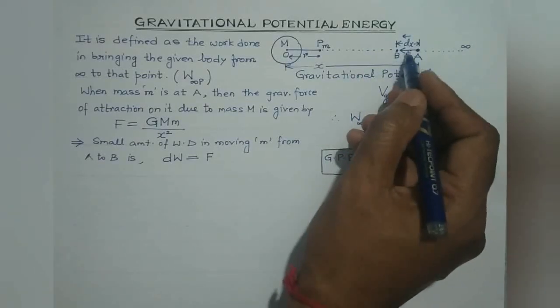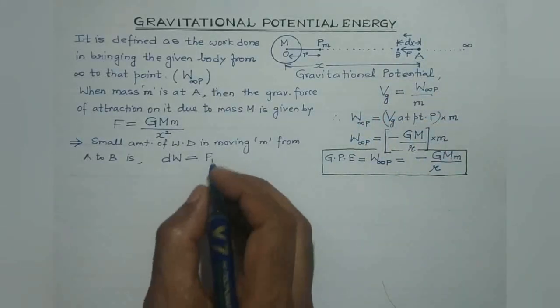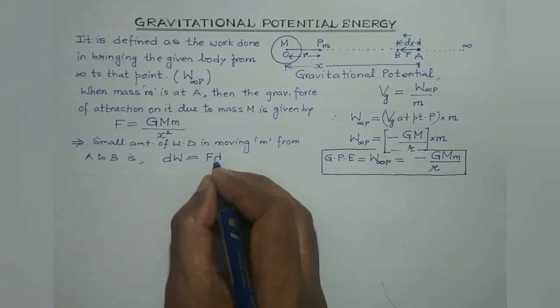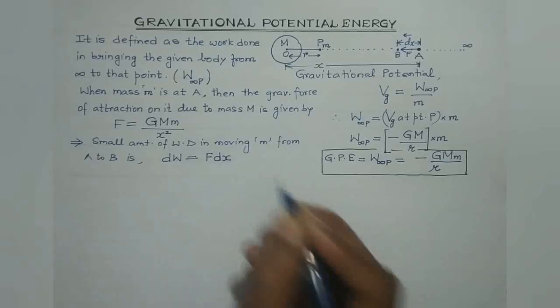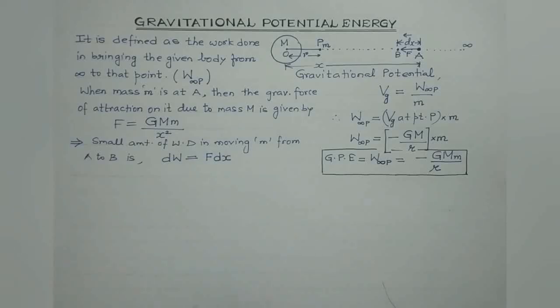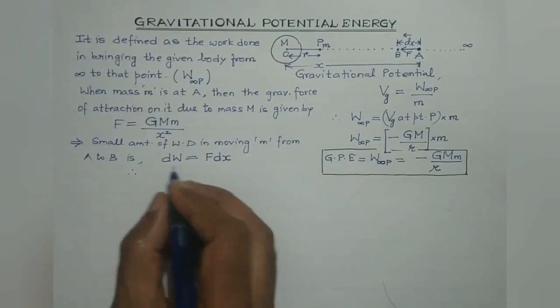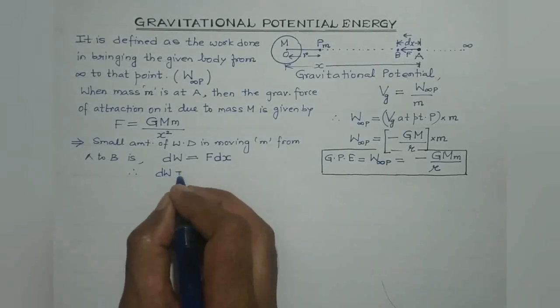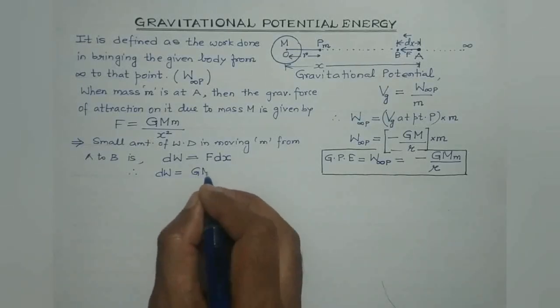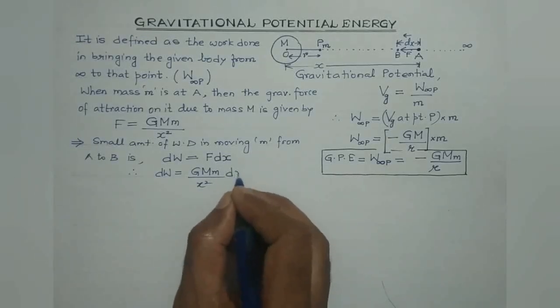So the angle between the force and displacement is 0 degrees. So cos 0 is 1, so the dot product gets eliminated. So we'll get F dx, right? Force multiplied by displacement of the body along the direction of the force applied. Therefore, let's substitute the values: G capital M small m divided by x square multiplied by